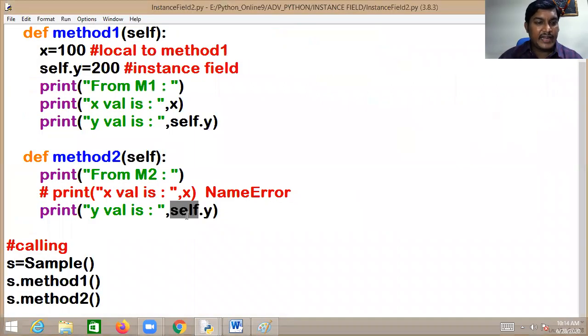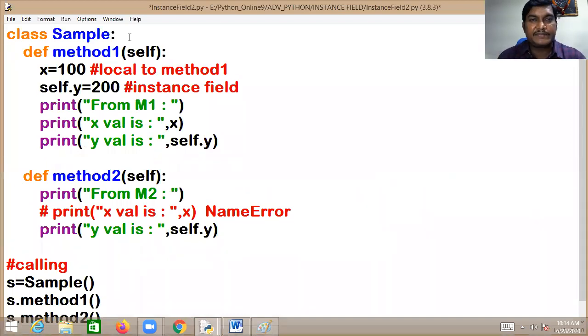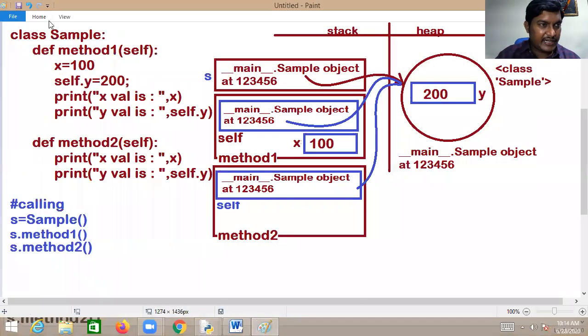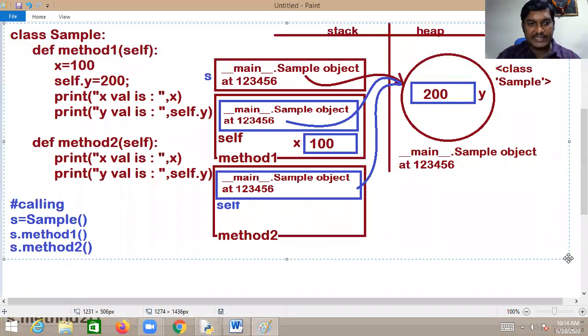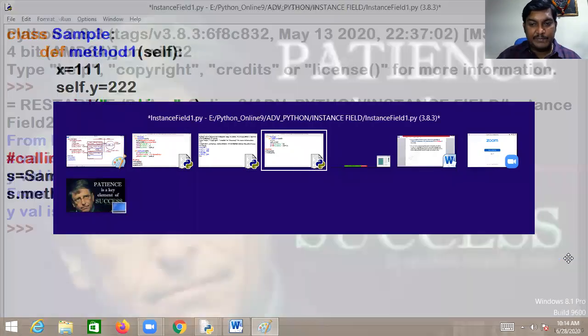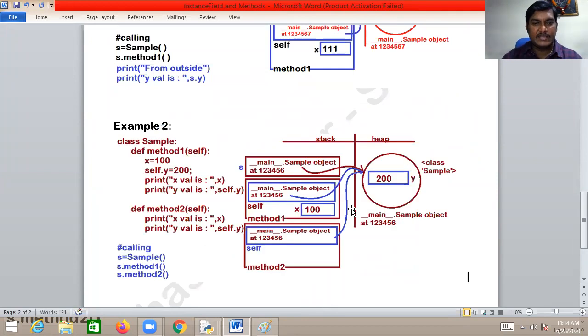That means instance fields you can use throughout the class, but a local variable can be used only in that method. This is what I am requesting you all. This is the way you need to understand. I just want to keep the diagram and the material for the idea's sake. But we need to understand these technically, completely technically.